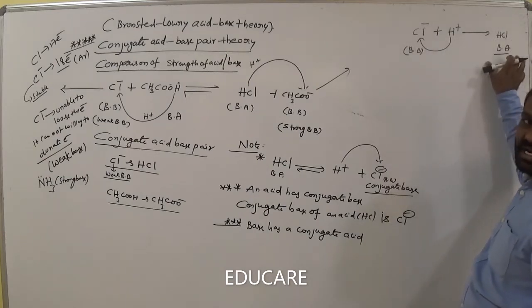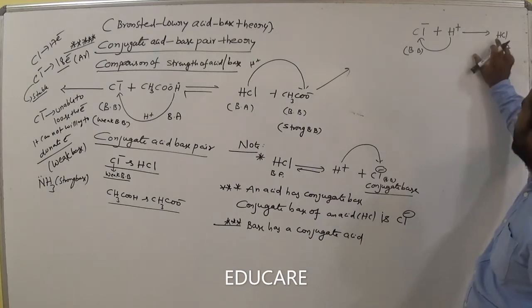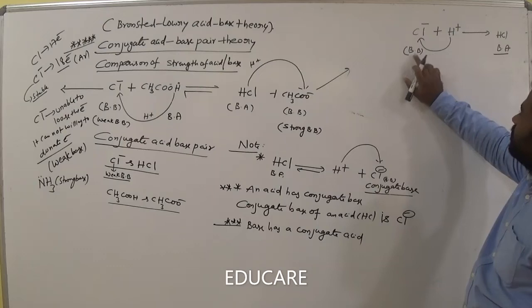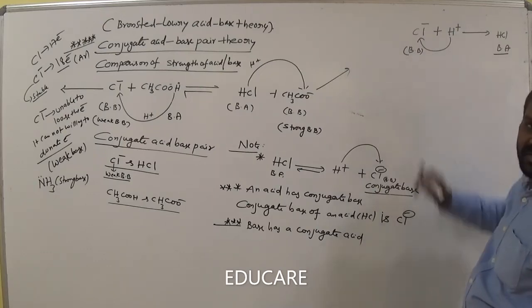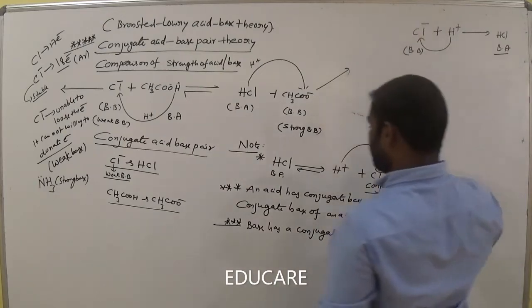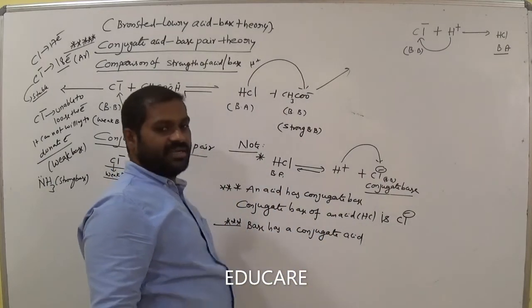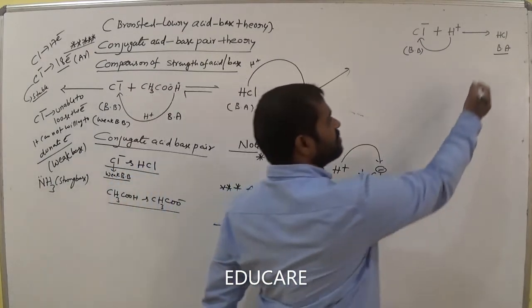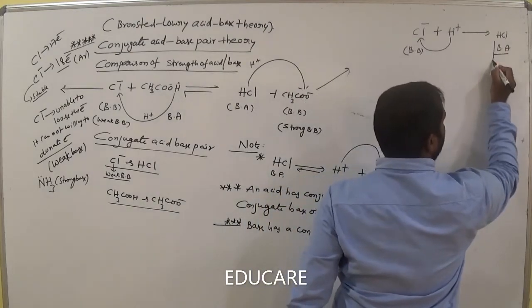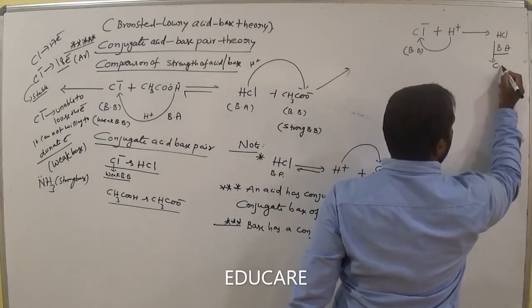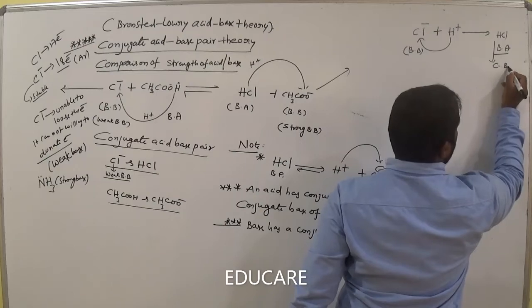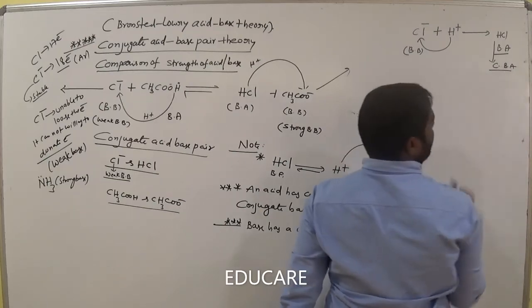Is this acid or not? Acid. Then we call it a Bronsted acid here. Why? Because it has hydrogen. It gained the proton, then we call it a Bronsted base. So now my point is, a Bronsted base has a conjugate acid. Now this becomes the conjugate acid, conjugate Bronsted acid.